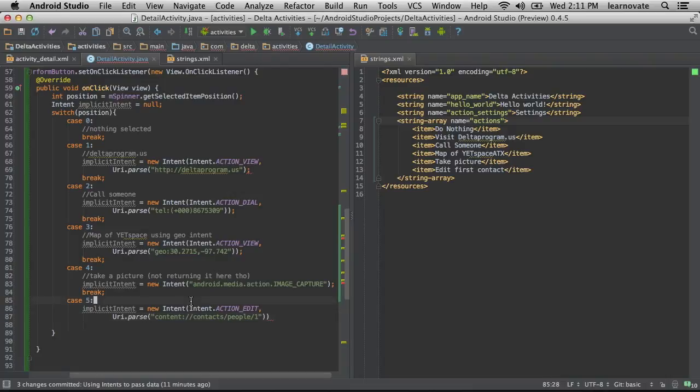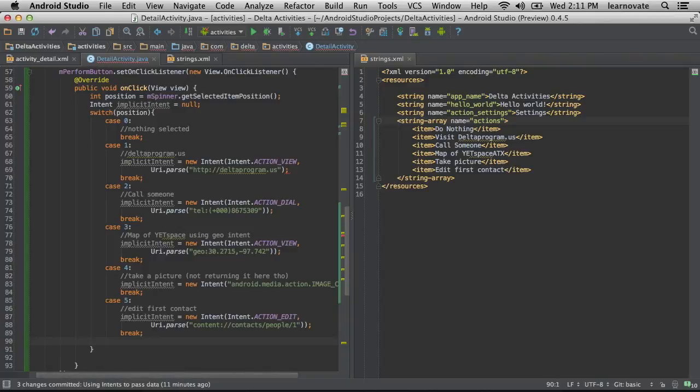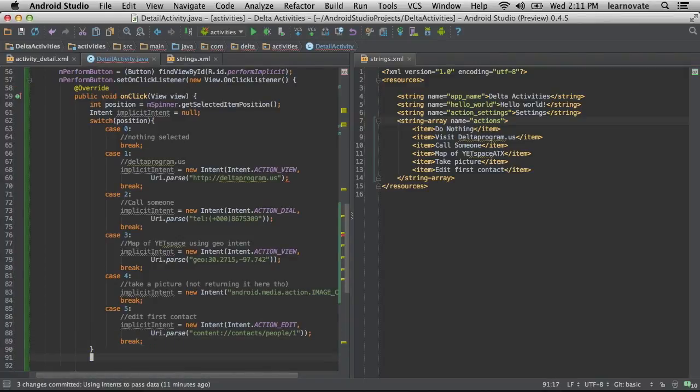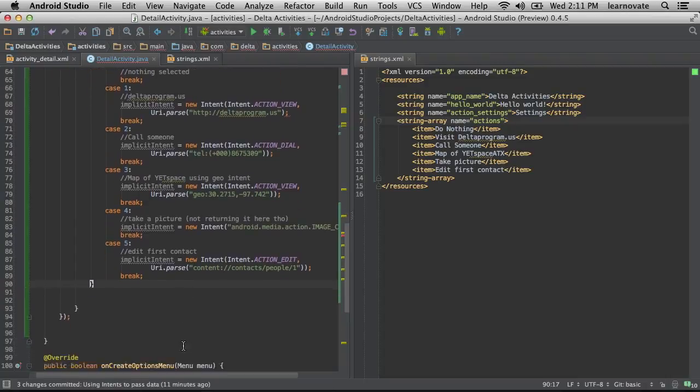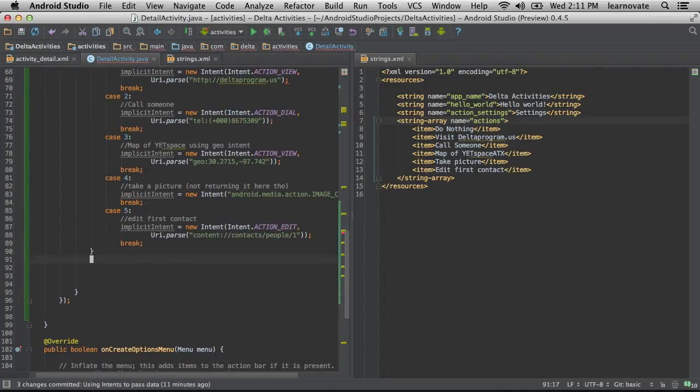So just kind of showing you all the different ways that we can use one, and there's plenty more. There's tons of ways to do this. Well, I'm getting the sense now that your activity has the ability to reach out not only into other activities, but into the functionality of the entire ecosystem of the Android operating system, including any other pre-installed applications, including anything on the internet. Including anything that hasn't been installed yet.